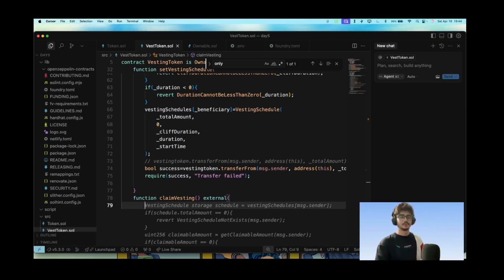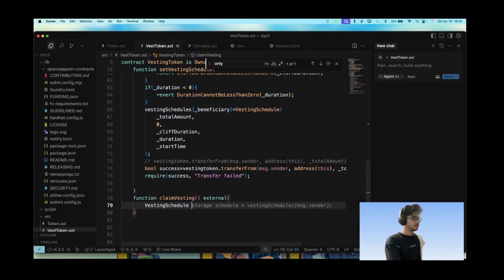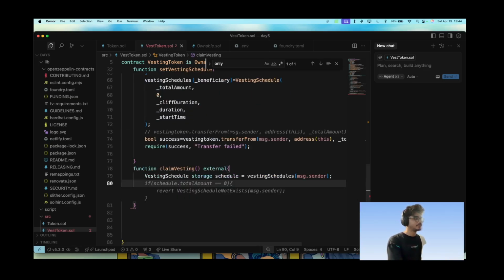Okay, so let's go for this. So vesting schedule storage is basically just a type where we store the schedule. Yeah, this we want. So schedule does not exist.